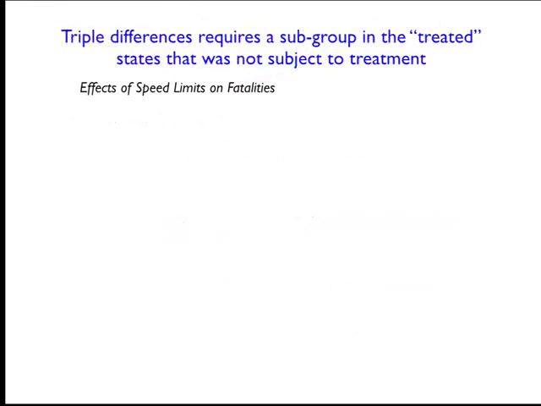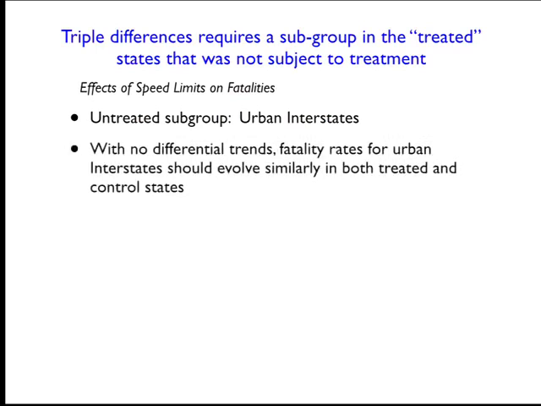So what they do is they estimate these triple differences designs that I mentioned, where they're basically looking for a subgroup in the treated states that's not subject to the treatment. There's actually a couple of subgroups that were not affected by the speed limit increase. One untreated subgroup would be the urban interstates. Remember I said that you're allowed to increase speed limits on rural interstates, but not urban interstates. So there's a group that even in the treated states is not going to see any impact from the speed limit increase. And if there aren't differential trends between the two sets of states, then hopefully the fatality rates for urban interstates should evolve similarly in both the treated and the control states.